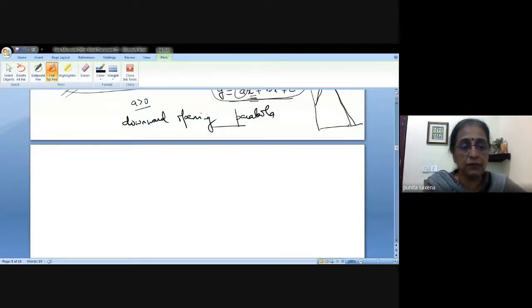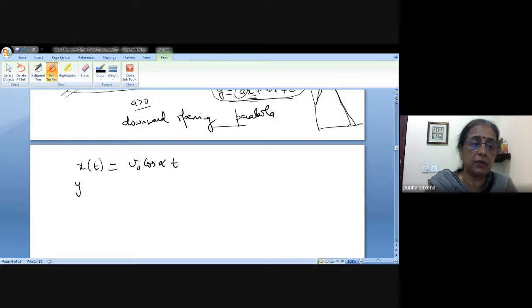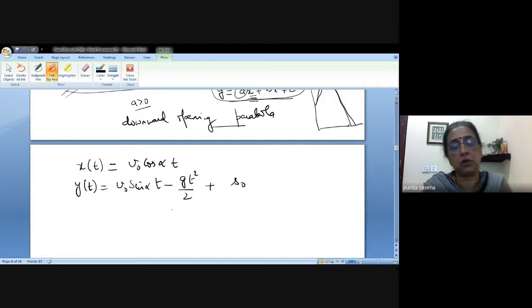Now, as I said, for most of the problems that we'll be solving, we'll be using the parametric or at the most the vector form. So basically the equations that we'll be using are x(t) = v naught cos alpha t and y(t) = v naught sin alpha t minus g t squared by 2 plus s naught.